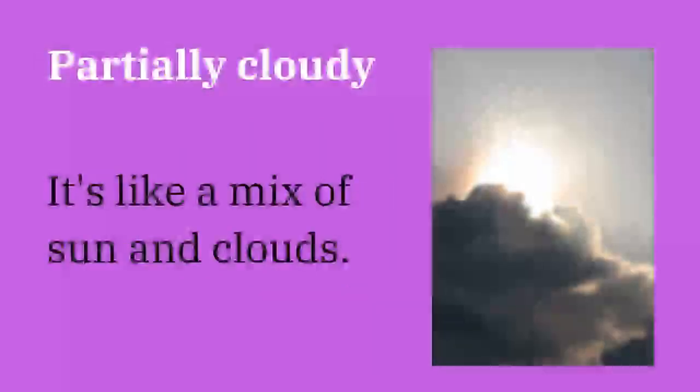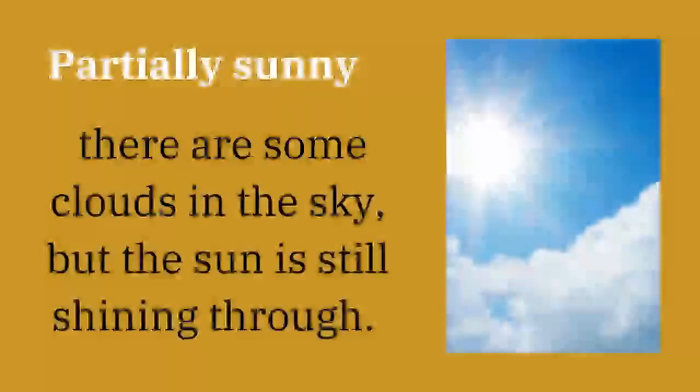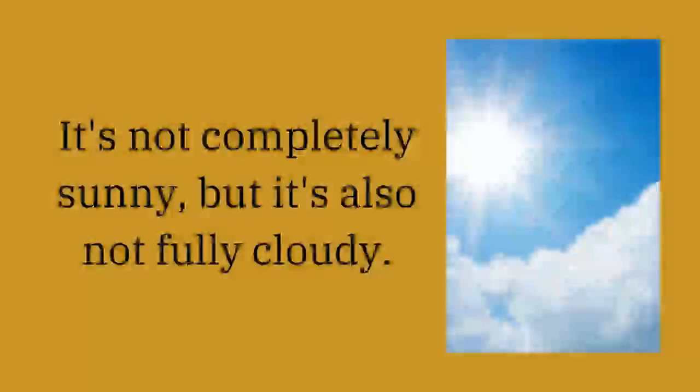Partially cloudy. That means it is a mix of sun and clouds. Some parts of the sky have clouds, but there are also clear areas where you can see the sun or the blue sky, so we call it partially cloudy. Partially sunny is the opposite of partially cloudy. There are some clouds in the sky, but the sun is still shining through. So this is the meaning of partially sunny. There is a mix of clouds and sun.